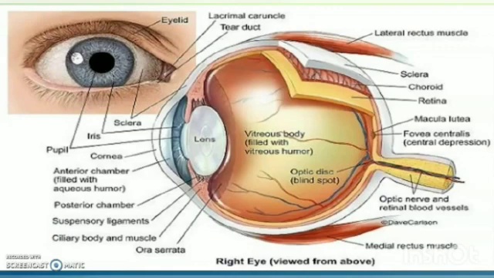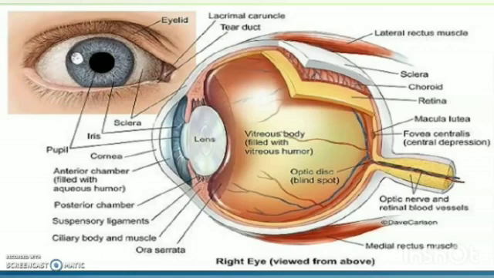See, this is the structure of the eye. What are you thinking? It's very complicated, right? So, today I am going to teach you only how the eye is acting as a camera to capture the image. Then that image is sent to the brain where it is interpreted, and then we are able to see the proper image of an object.